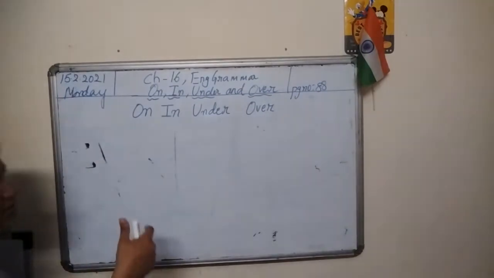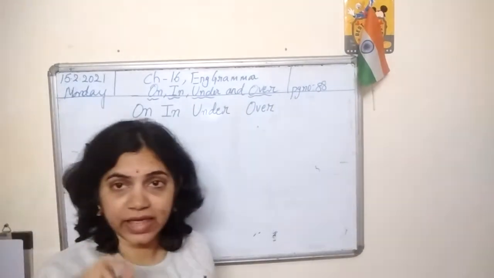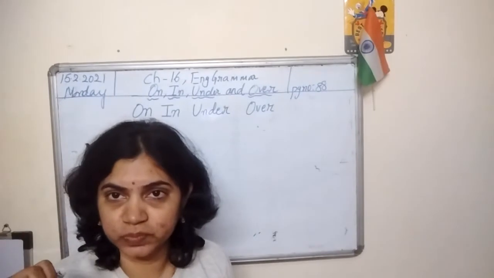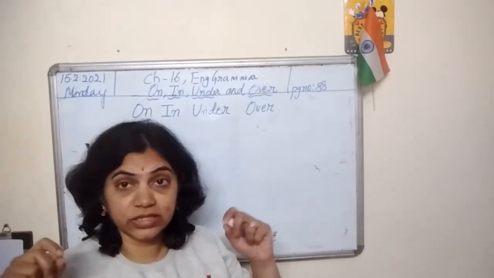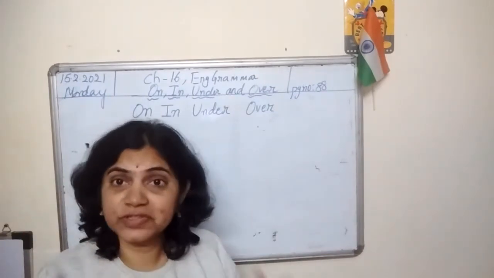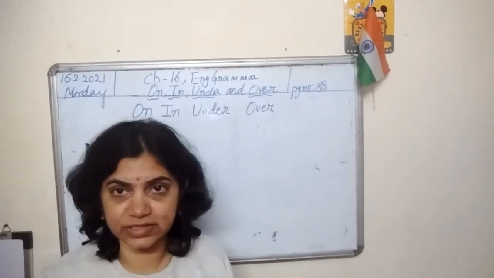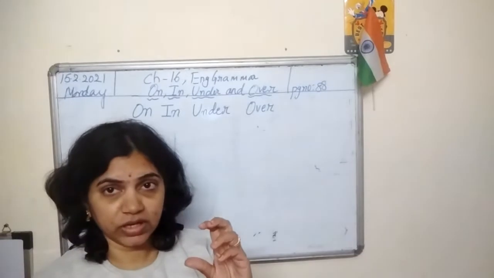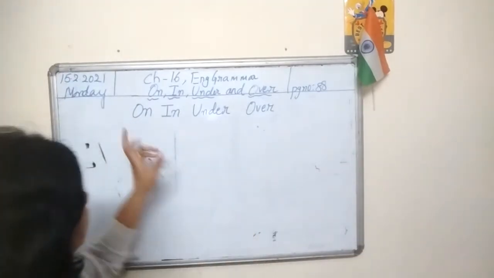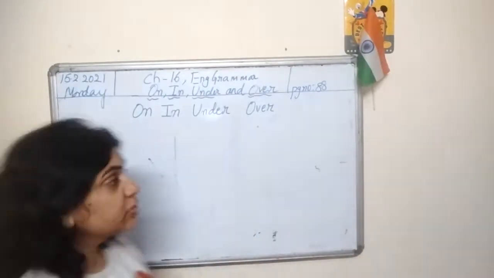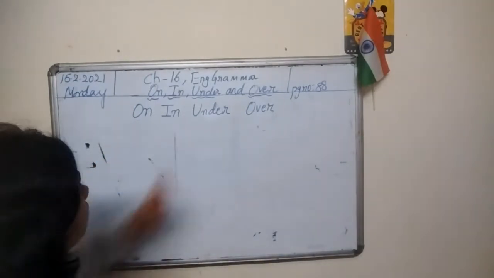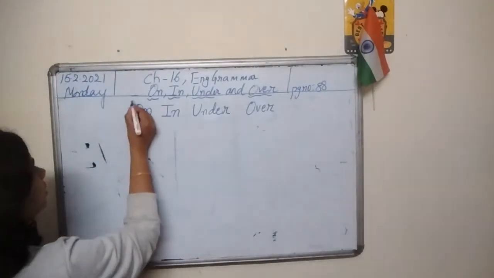These words are not exactly very new to you. We come across these words whenever we speak, whenever we write, whenever we make sentences. But we don't exactly pay attention to these particular words. So these words are called as